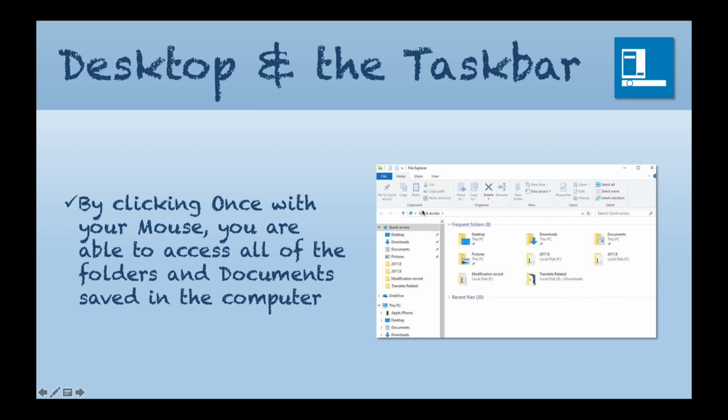Now, on the left hand side, you've got something called a quick access menu. And if you can see there, we've got documents, desktop, downloads, pictures. And then down here, if we've got anything connected, you can see there my iPhone is connected to the computer during this stage. And if you look here, the same sort of thing: desktop, downloads, documents as well. Here we have a ribbon which gives us access to the window itself and allows us to change the way it looks and to change the way the icons look within the window.